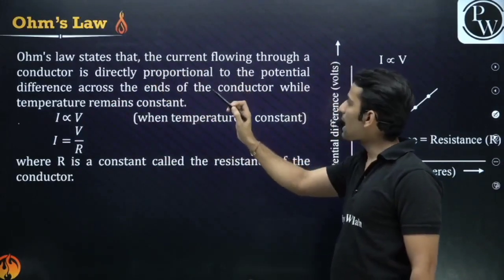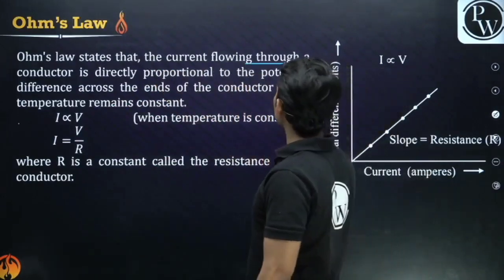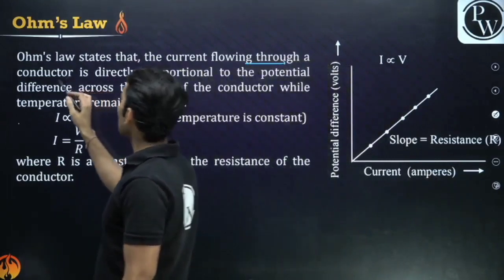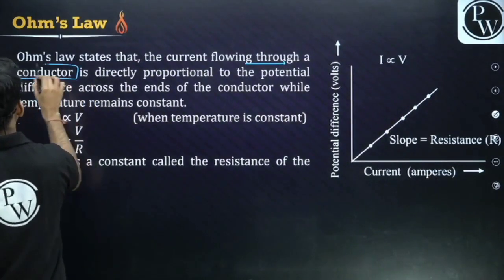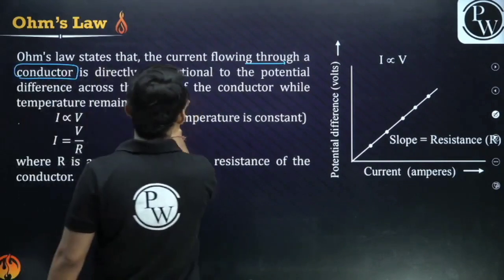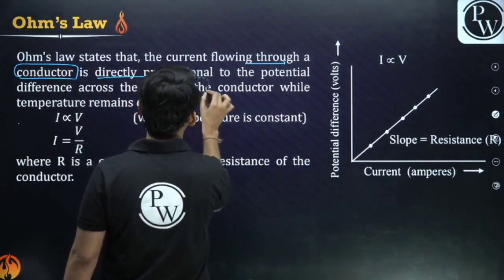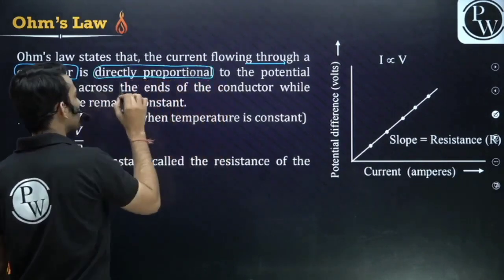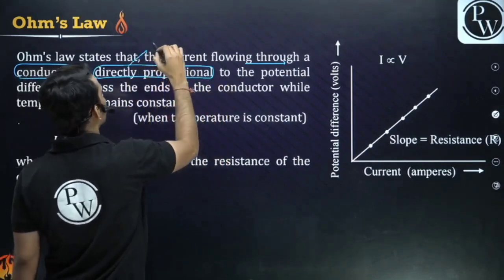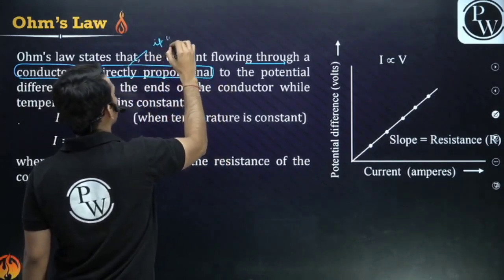He told us that the amount of current flowing across any conductor is directly proportional to the voltage. Directly proportional means if you increase one, the other will increase.